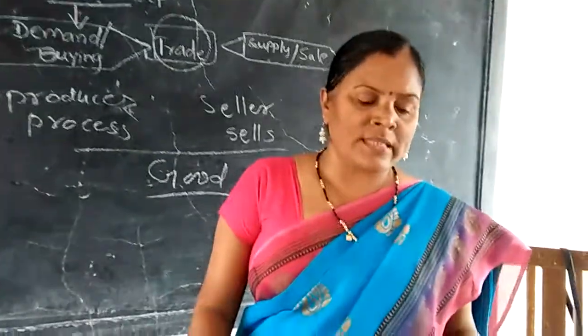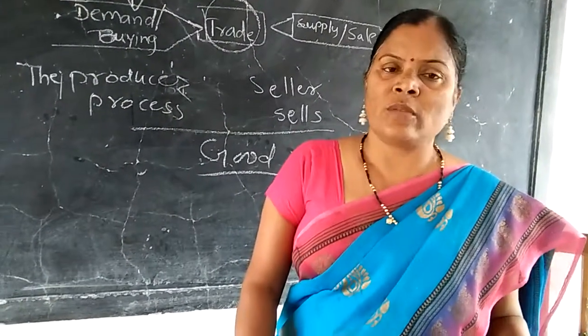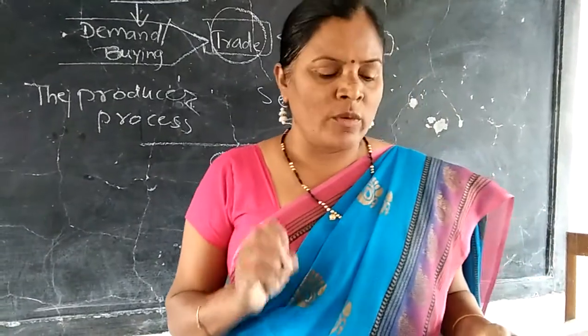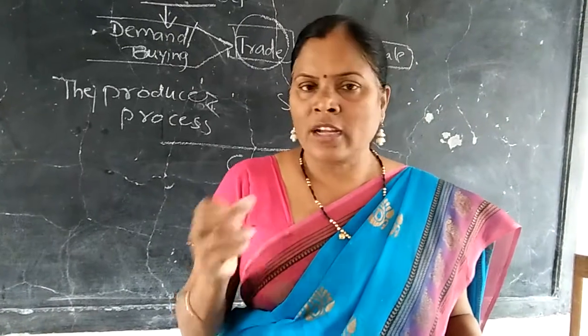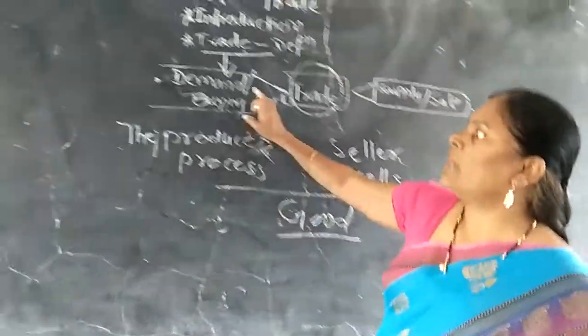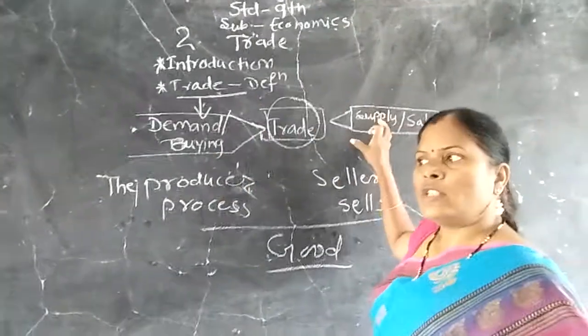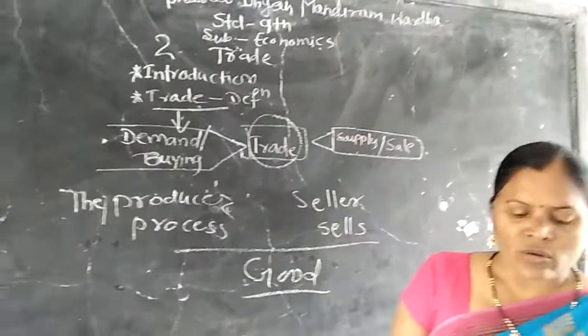As each region has different geographical conditions, each region produces specific commodities. If there is a surplus of the commodity, then there is demand for it elsewhere. If there is demand, the commodities are bought, and then consumers are sold these goods.